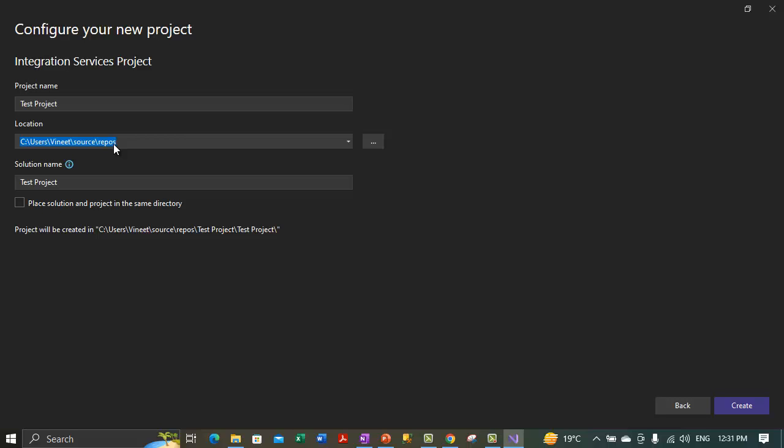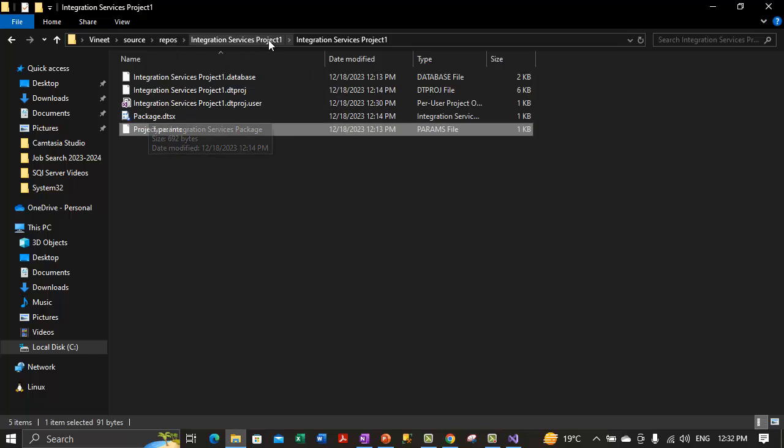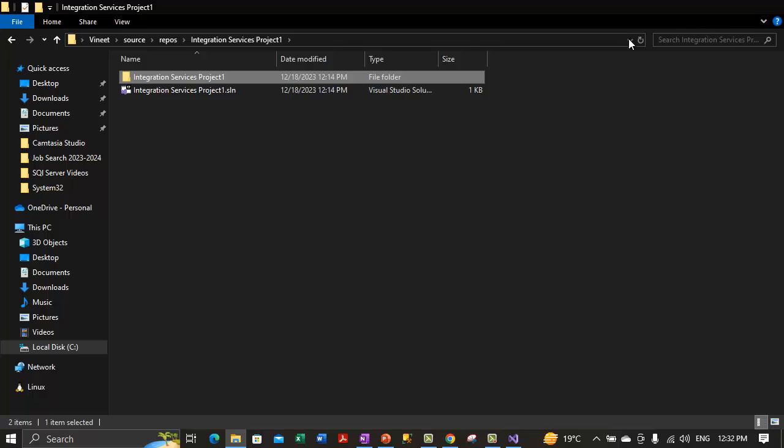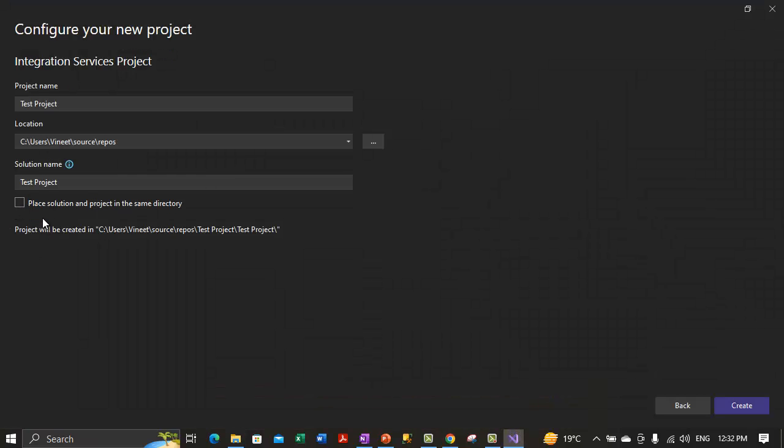And to create a separate folder for our solution file, we can select the default option, create directory for solution. Here some of the settings are different. By default it creates a solution in a separate directory, but if we take a look at the folder, it is putting the solution file and the project in the same directory by default, without checking this option.